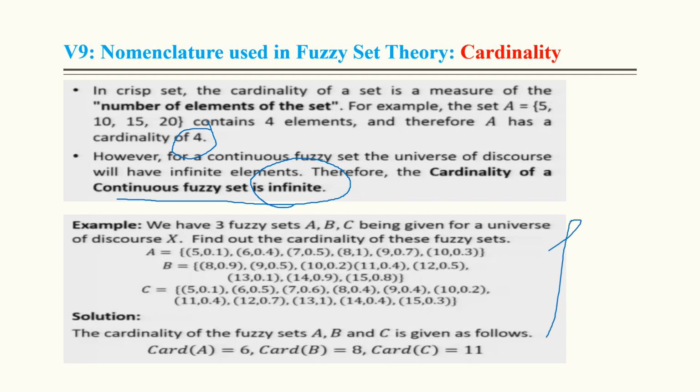This is the example, and we want to know the cardinality of the fuzzy set ABC. We just have to count how many elements are available, and that is equal to the cardinality of that particular fuzzy set.